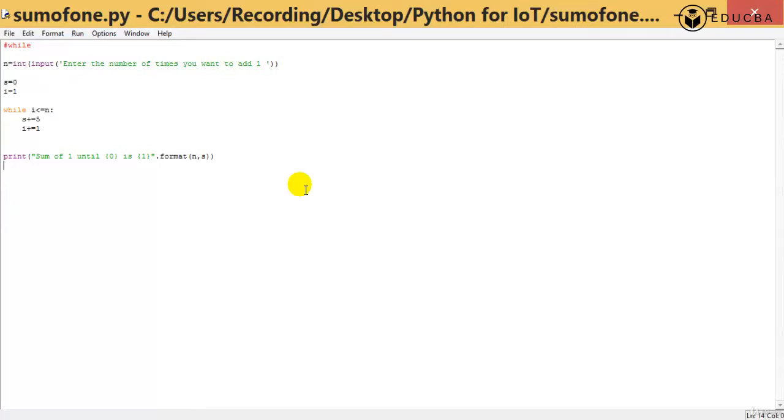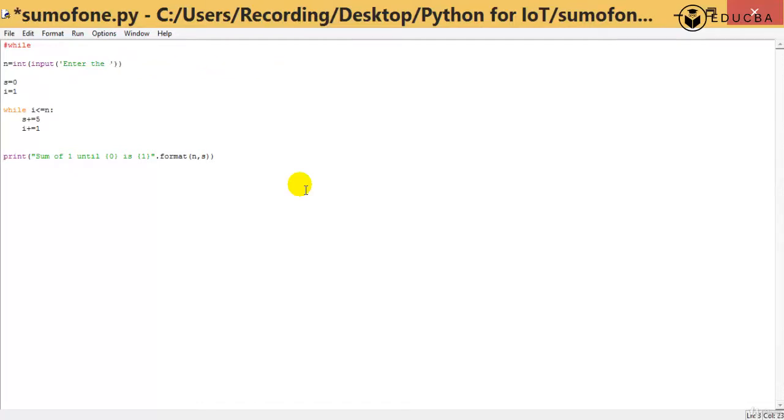I want to print from 0 till an upper limit which is going to be specified by the user. That means you need to tell the user: enter the maximum range of odd numbers you want.